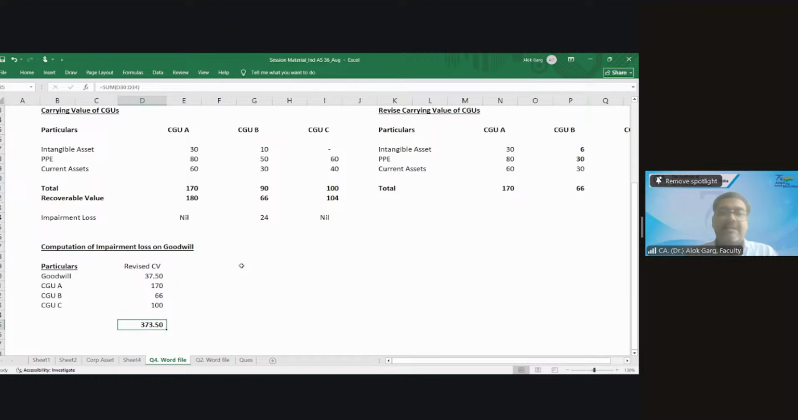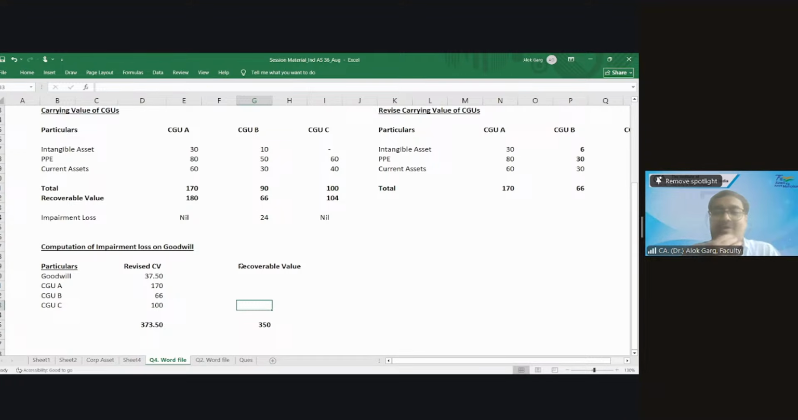What is the revised carrying value of the company? 373. Now, what is the recoverable value of the company? 350 million. What is the impairment loss? 23.5. 373 minus 350. What is the impairment loss? Yes, I got it.